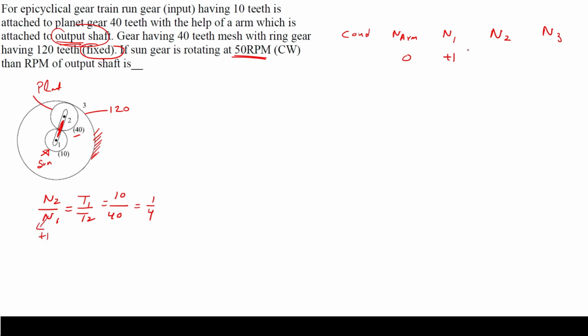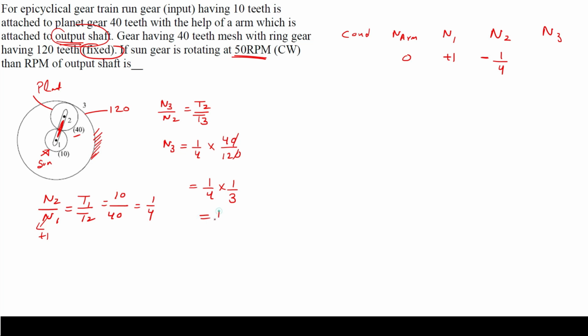So if you give this +1, obviously with external gear meshing 1 with 2, it is going to rotate in counterclockwise direction, 1/4. Now let's see for 3. So for 3 we can write N3 by N2 equal to T2 by T3. Now here I have to calculate N3, so N3 equals N2, and N2 is nothing but 1/4 into T2. T2 is 40, and T3 is 120. So I can write 1/4 into 1/3.